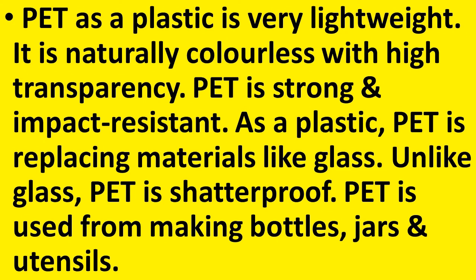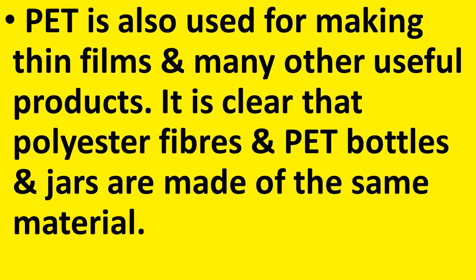Unlike glass, PET is shatterproof. That is, PET is a shatterproof material, and also because of all these properties, PET is used for making bottles, jars and other utensils. PET is also used for making thin films and many other useful products.